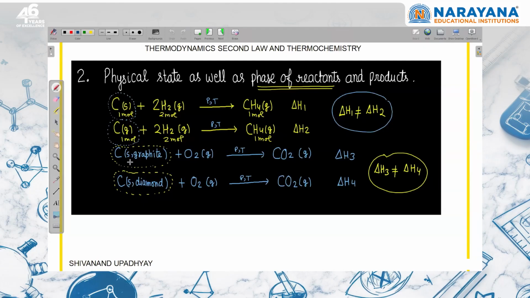Right? Similarly, here carbon solid graphite, carbon solid diamond. Here the phase is different. Here one carbon atom is attached with 3, here one carbon atom is attached with 4. Again, the internal energy and enthalpy will also depend on how the carbon atoms attach. So delta H of this reaction and this reaction will be different. So be careful about the state of matter or phases while finding delta H of the reaction.